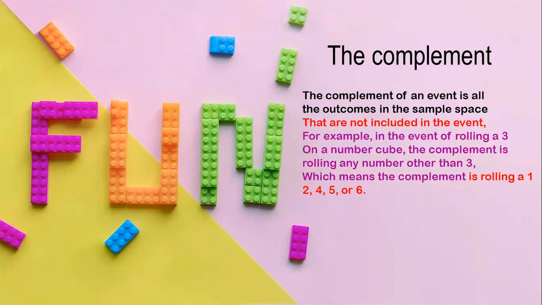So if I tell you find the complement of rolling a 1 on a number cube, this means that we want to tell what are the rest of the outcomes and what are the rest of the possibilities that can come from rolling a number cube other than 1, which are 2, 3, 4, 5, and 6.